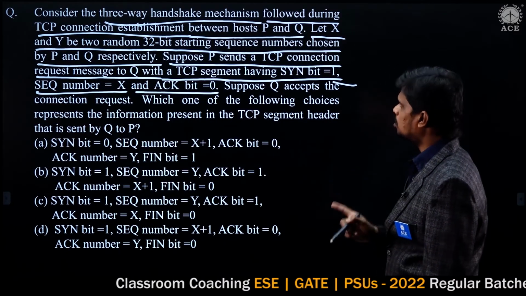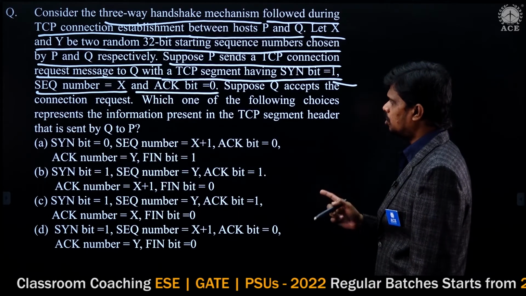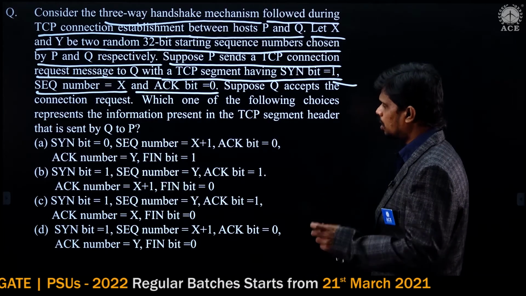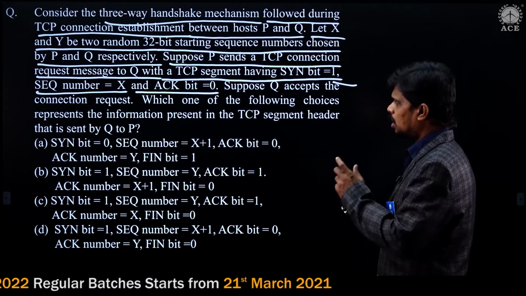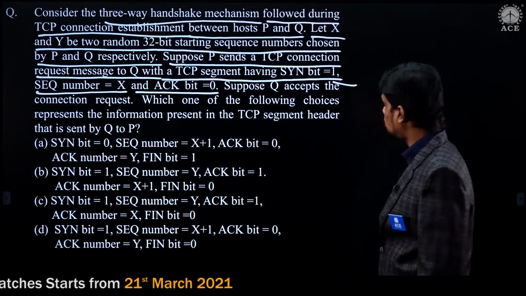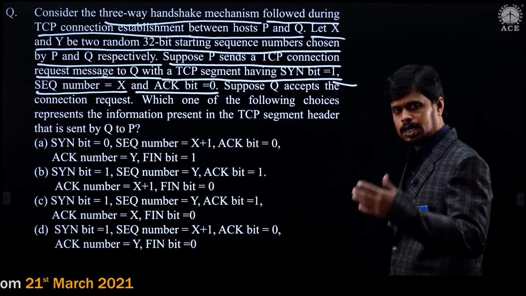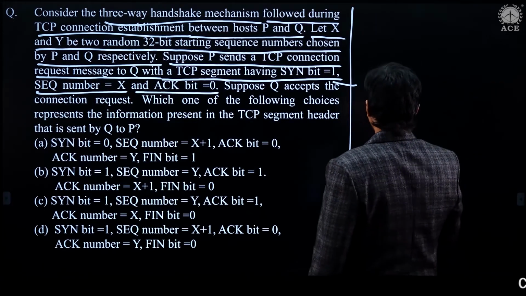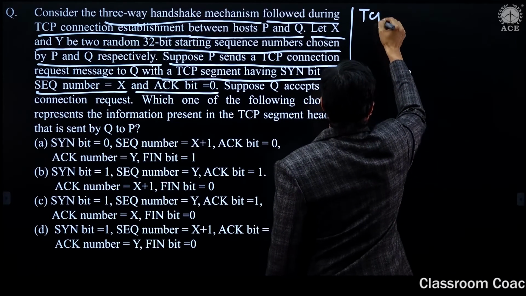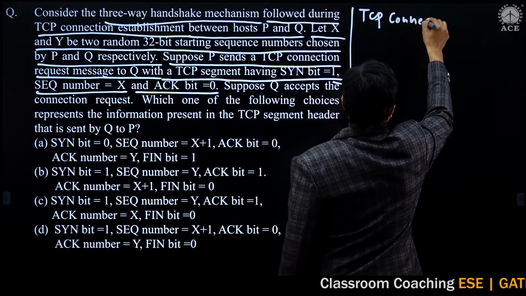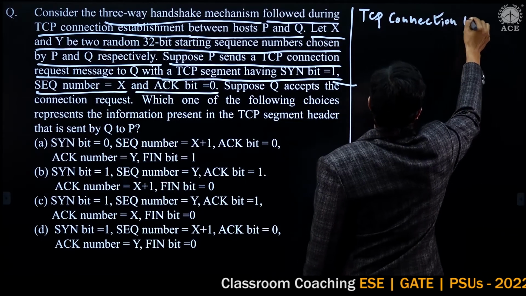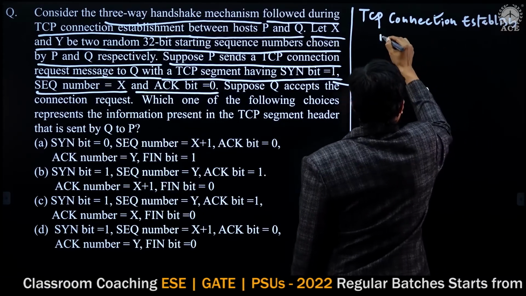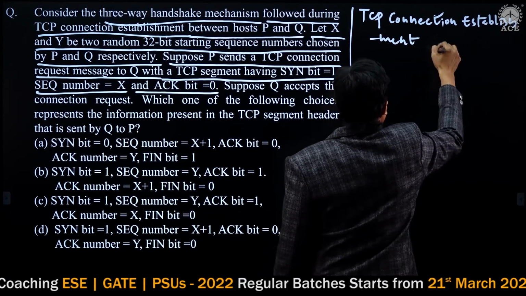Suppose P sends a TCP connection request message to Q with a TCP segment having SYN bit 1, sequence number X and acknowledgement bit 0. So here we need to draw the connection establishment phase of TCP. Look at the TCP connection establishment phase.